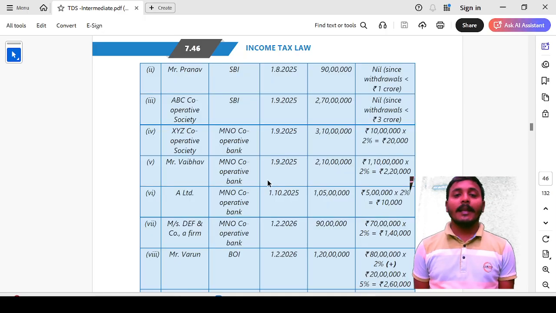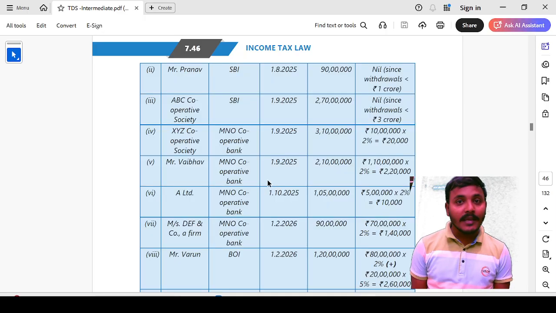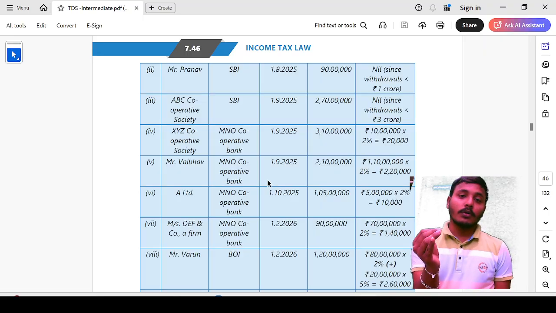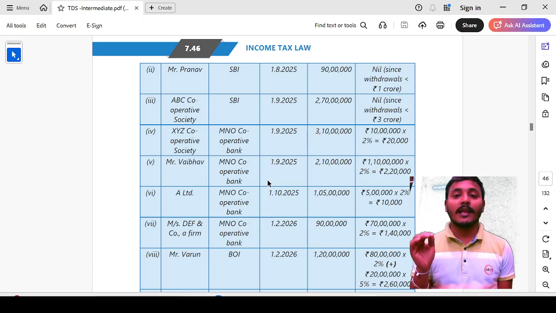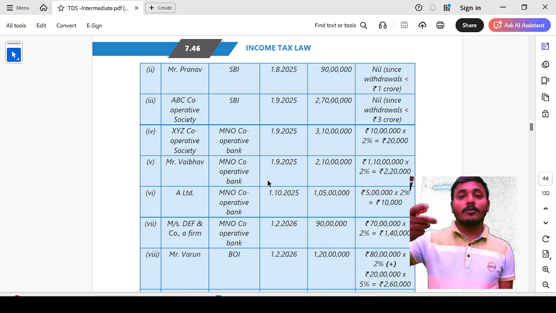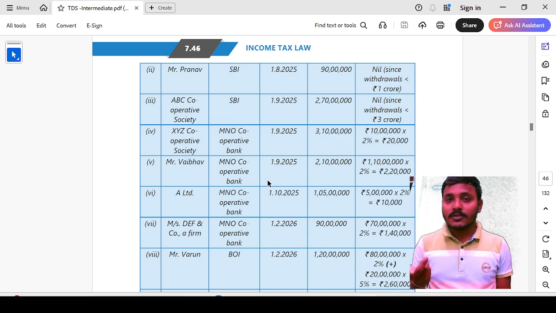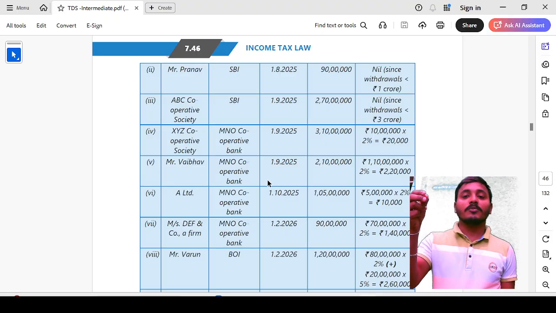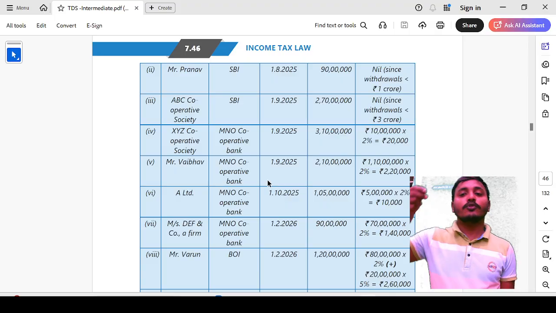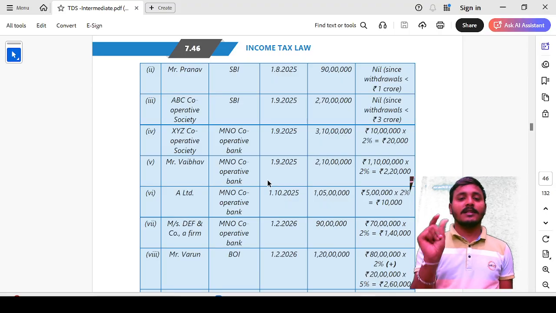Next, sixth point, A Limited. A Limited is a company withdrawing cash from MNO Cooperative Society Cooperative Bank on 1st October 2025, amount of rupees 1 crore 5 lakh rupees. For A Limited, other than a cooperative society, the 1 crore limit will be applicable. Exceeding 1 crore, the 5 lakh rupees is the exceeded amount. On the exceeded amount 2% TDS will be applicable. Then that is 10,000 rupees.